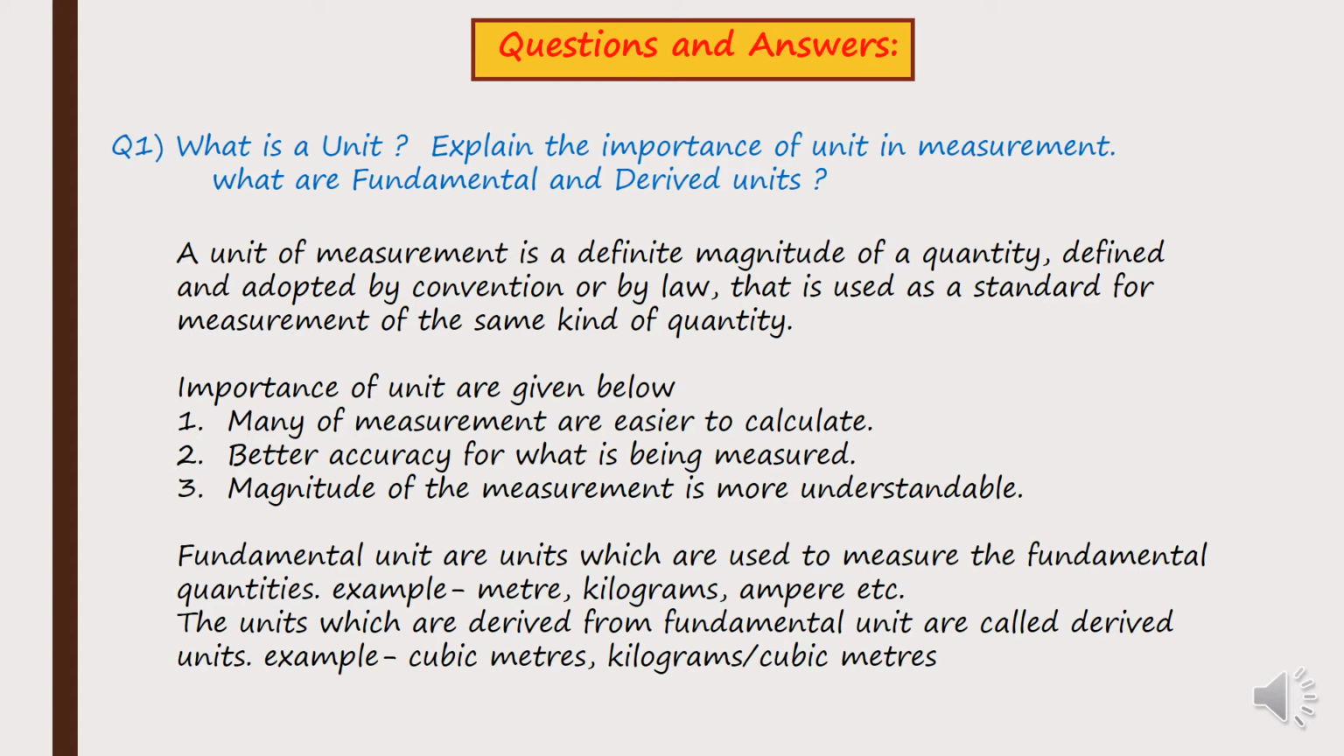The next thing we need to understand is what are derived units. The units which are derived from the fundamental units are called derived units. They are units, but where do we get them from? We get them from the fundamental units, the basic units. Examples are cubic meters, kilograms per cubic meter. All these are examples of derived units.